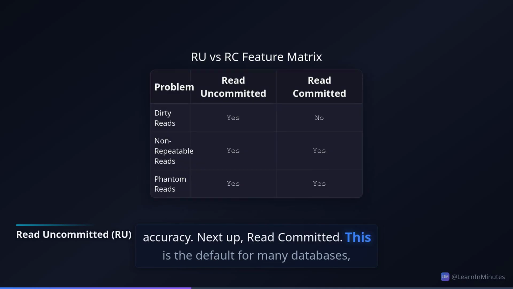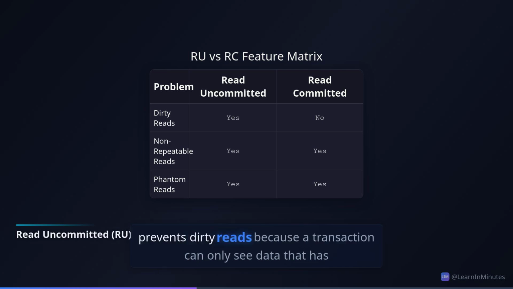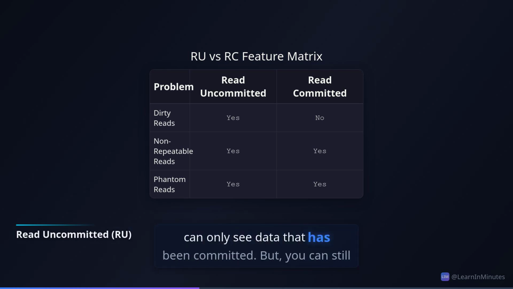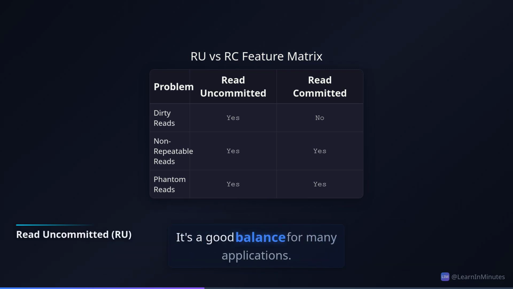Next up, read committed. This is the default for many databases, like PostgreSQL and SQL Server. It prevents dirty reads because a transaction can only see data that has been committed. But you can still experience non-repeatable reads and phantom reads. It's a good balance for many applications.